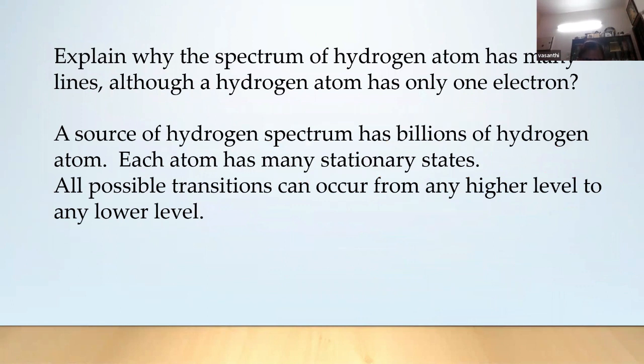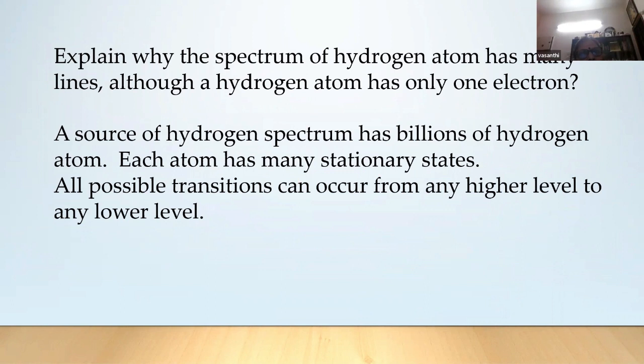Okay, this question: explain why the spectrum of hydrogen atom has many lines, although a hydrogen atom has only one electron. This is again a board question. So you get many lines, no, Lyman series, Balmer series, Paschen, Pfund. Why? A hydrogen atom has only one electron, no?